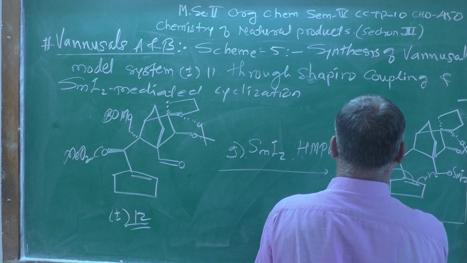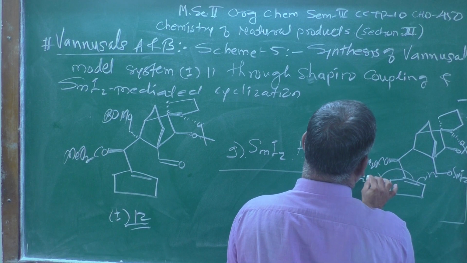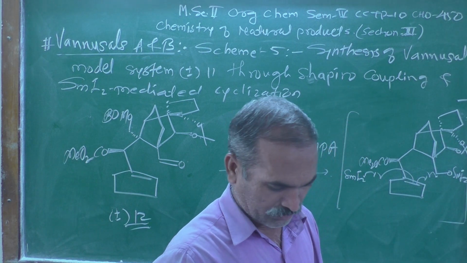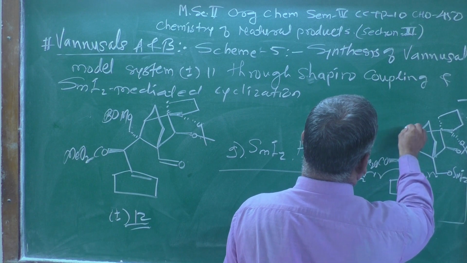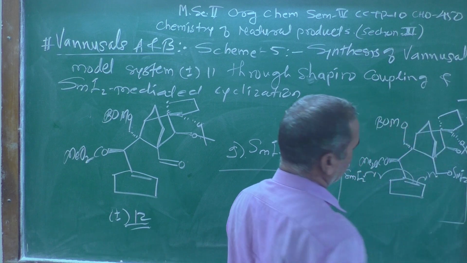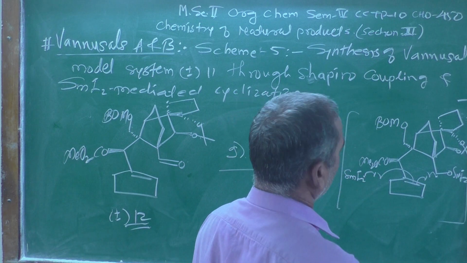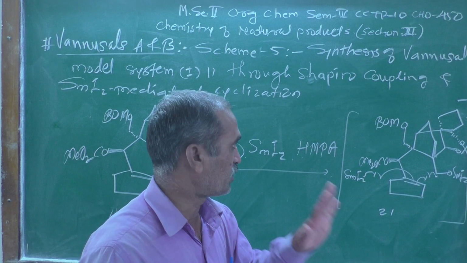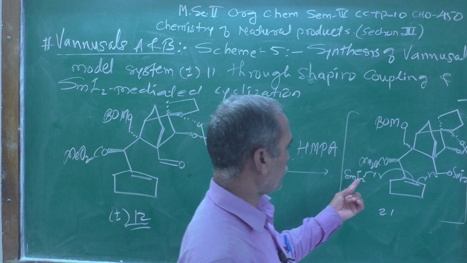The SmI2 radical is reacting with this group, and the other group present here, OMe, stays as it is. This is shown in a square bracket, and that is the structure number 21. Look, this is the structure number 21, which I have shown here.